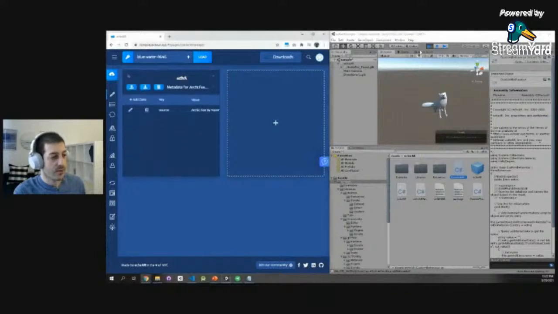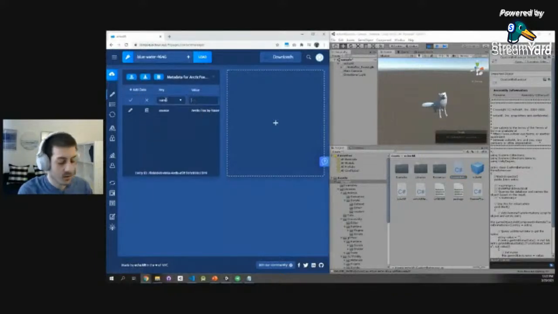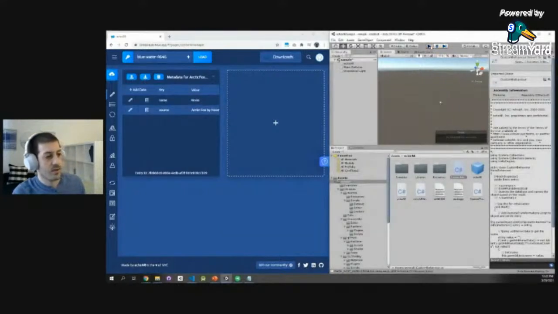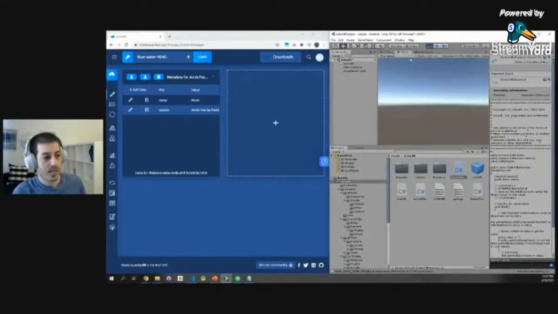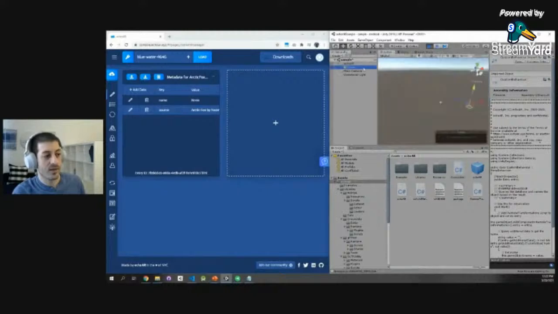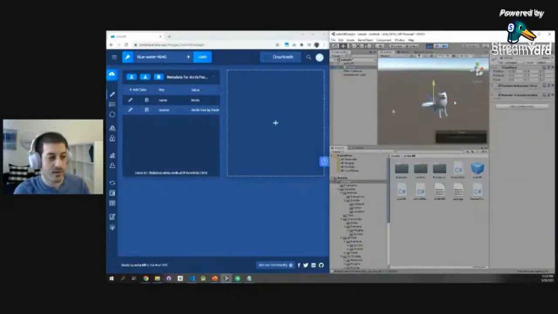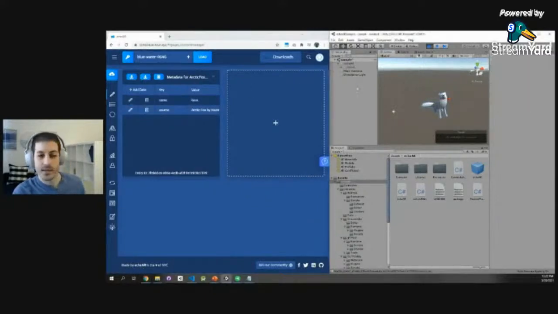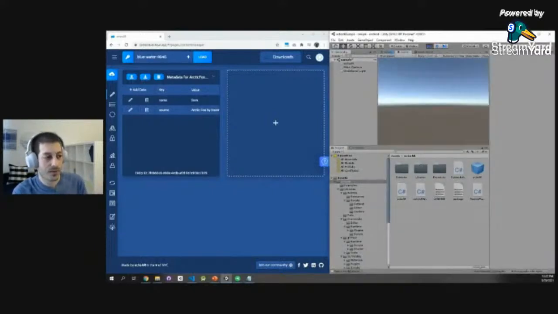So now let's see how that works in practice. If I add a name to the 3D model, let's call it the fox Kevin, play again, data will stream from the cloud to the game engine, and voila, suddenly we have Kevin the fox. How cool is that? Instead of being named Arctic Fox, it's named Kevin. If I change this to something else, for example, Sam, nothing happens. Why is that? Because that snippet of code works in the start function, only when we start the application. So if I restart the application, then the fox will be named Sam.